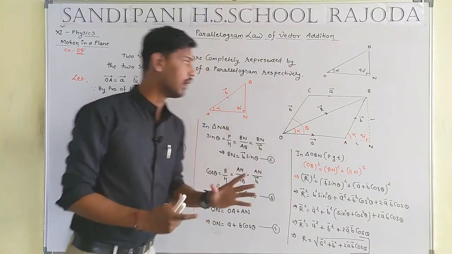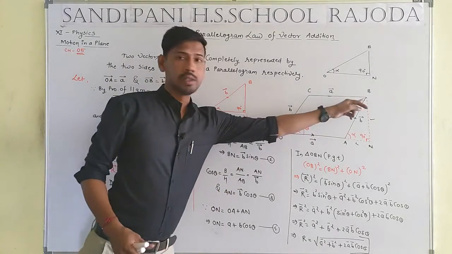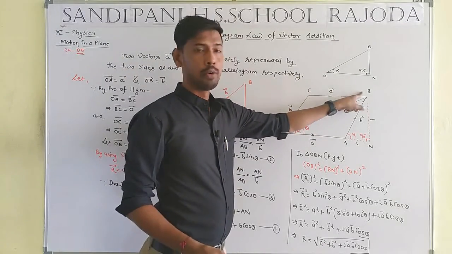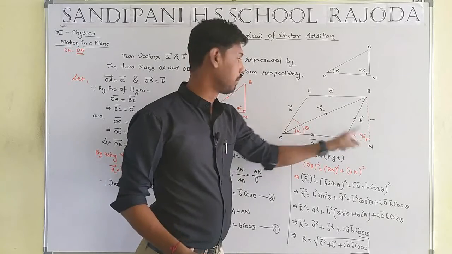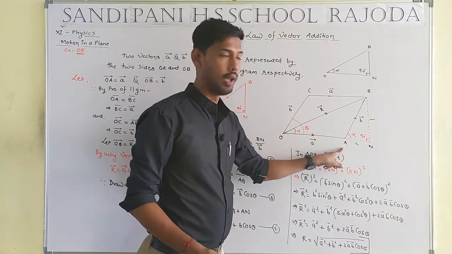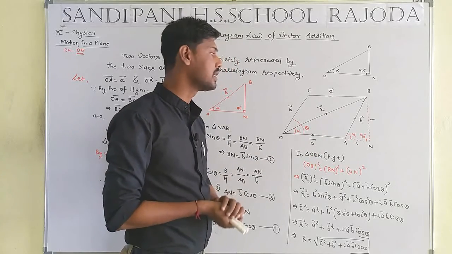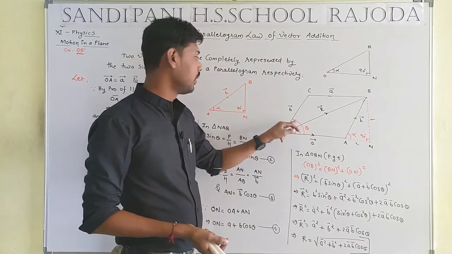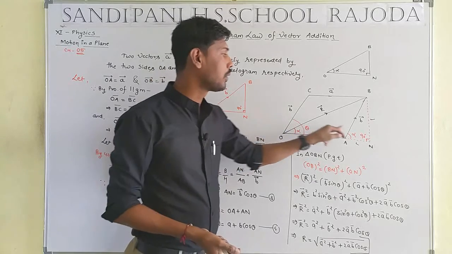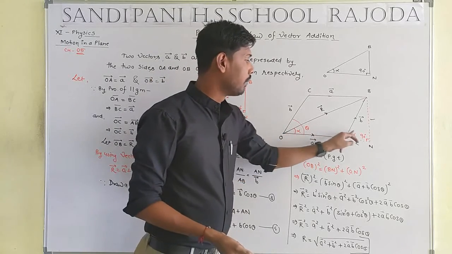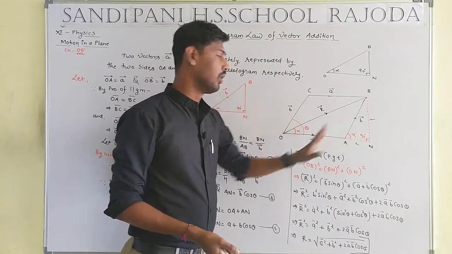Okay student, now let me consider a perpendicular through the point B. BN is a perpendicular on the line ON. Perpendicular means the angle will be equal to 90 degrees. Let the angle of the diagonal be alpha, and by the corresponding angle, angle A will be equal to alpha.